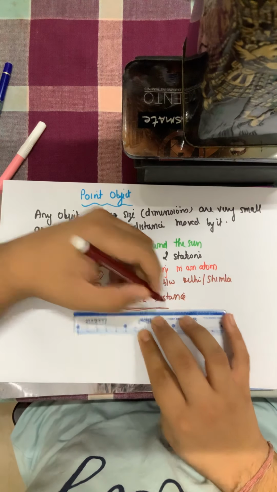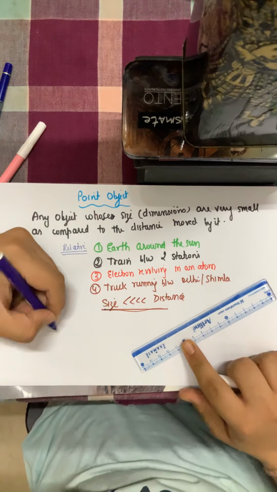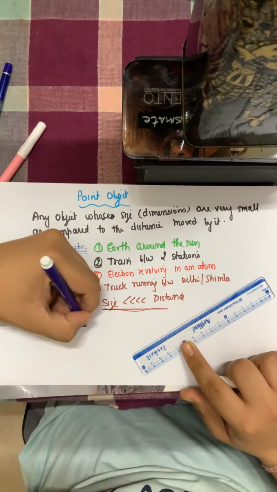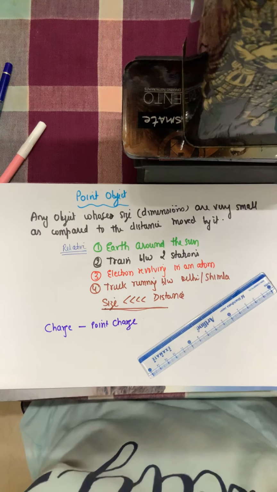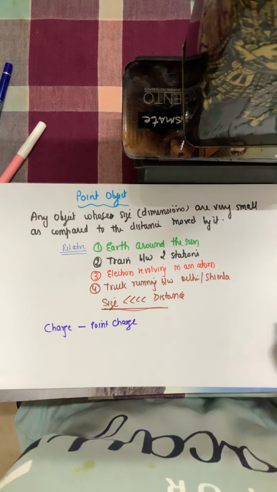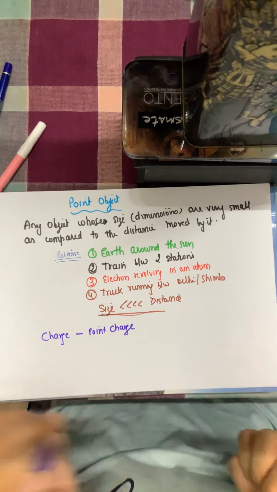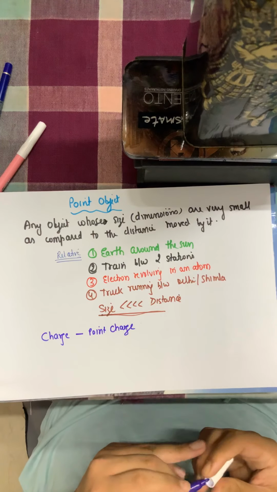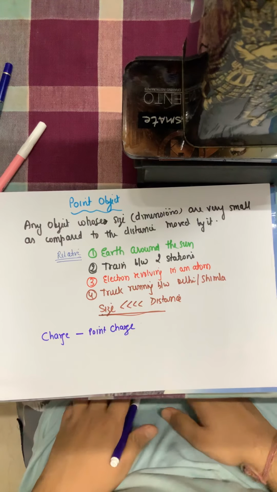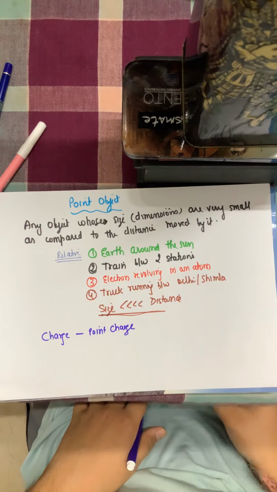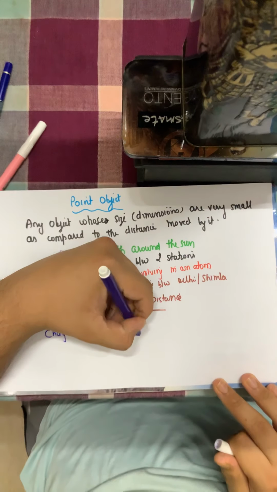Now, if I consider a charge, any charge, suppose a positive charge or a negative charge, this charge again can be a point charge when its size is negligible as compared to the distance it moves. Again the same thing for a charge also. Suppose I have taken a 5 coulomb charge or 1 coulomb charge, it's quite a big value. But if I compare it to a big distance it is moving, then the charge will become a point charge. So it has negligible dimensions.